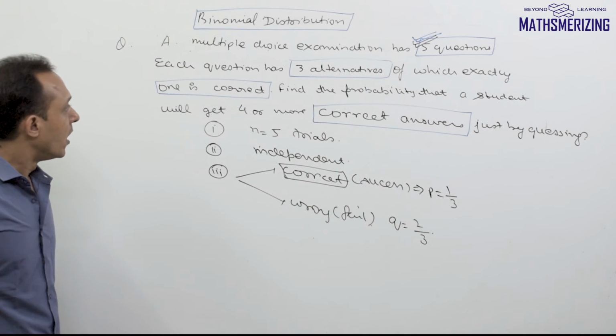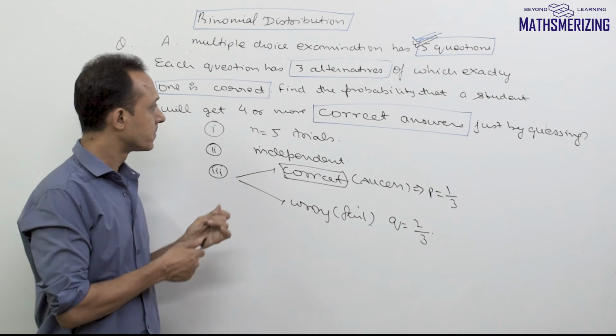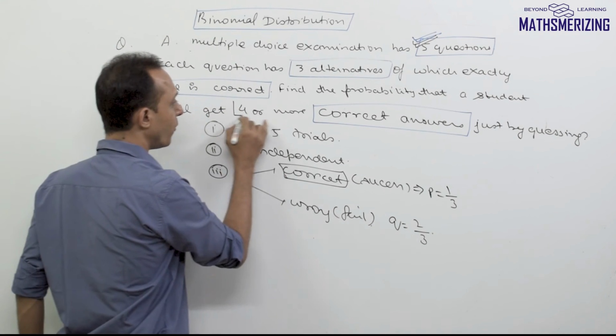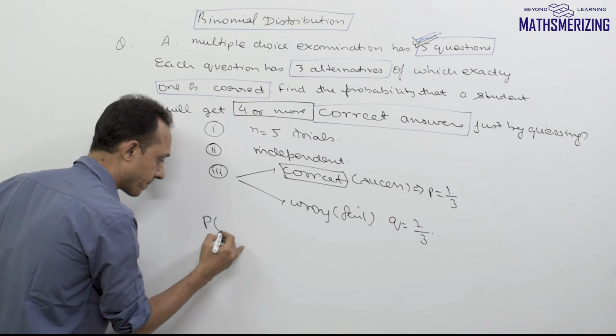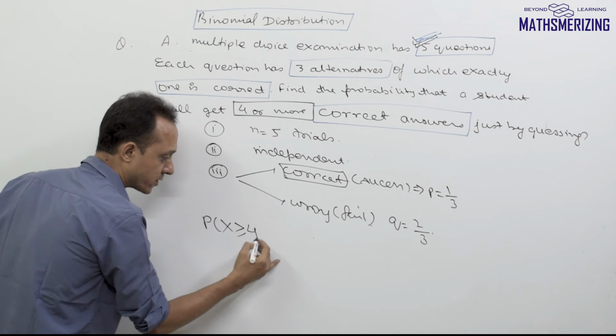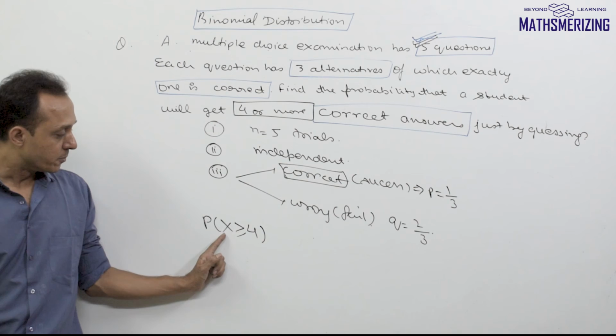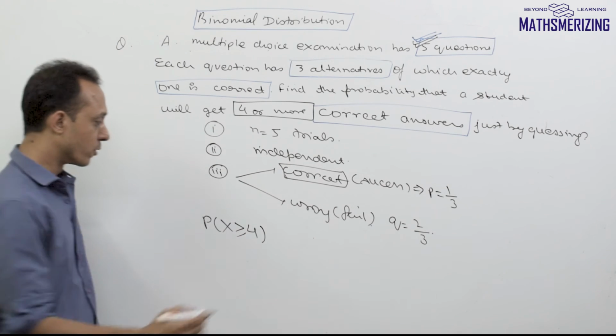Now we need to find out of these 5 trials, a student will get 4 or more correct answers. So that is, we need to find the condition where we have at least 4 successes. That is, the value of the random variable should be either 4 or greater than 4.